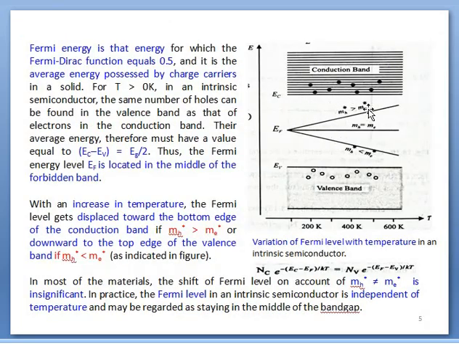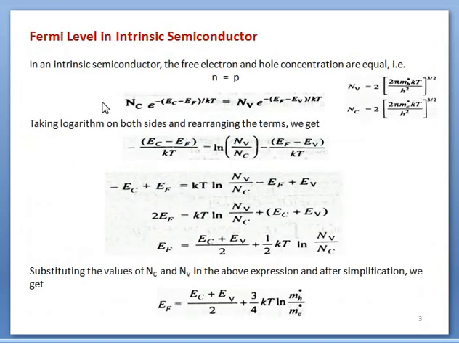So by following this condition, mh* greater than me* means NV must be greater than NC. But we have considered that the left hand side must be equal to the right hand side. If NV is greater than NC, then how can these two terms be equated?